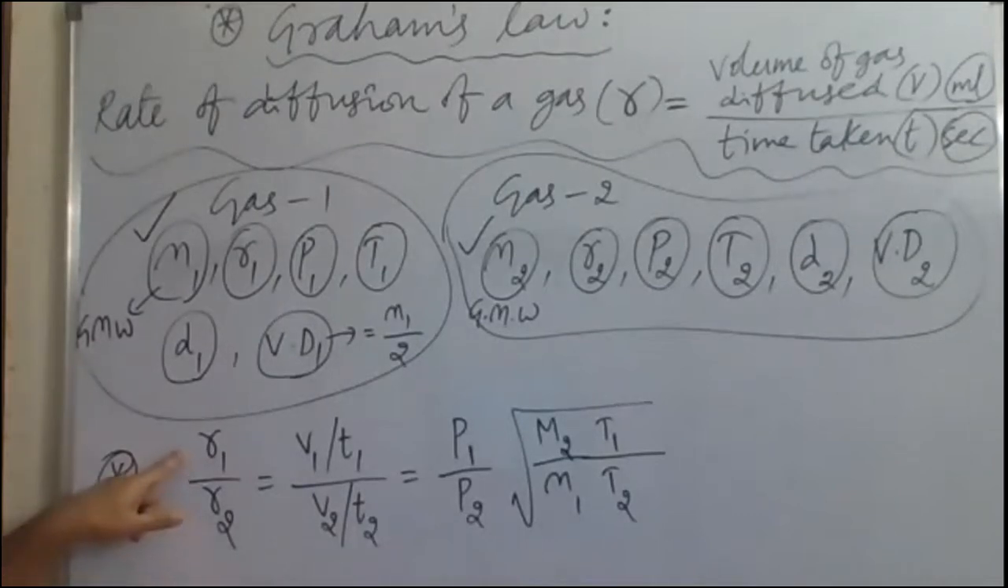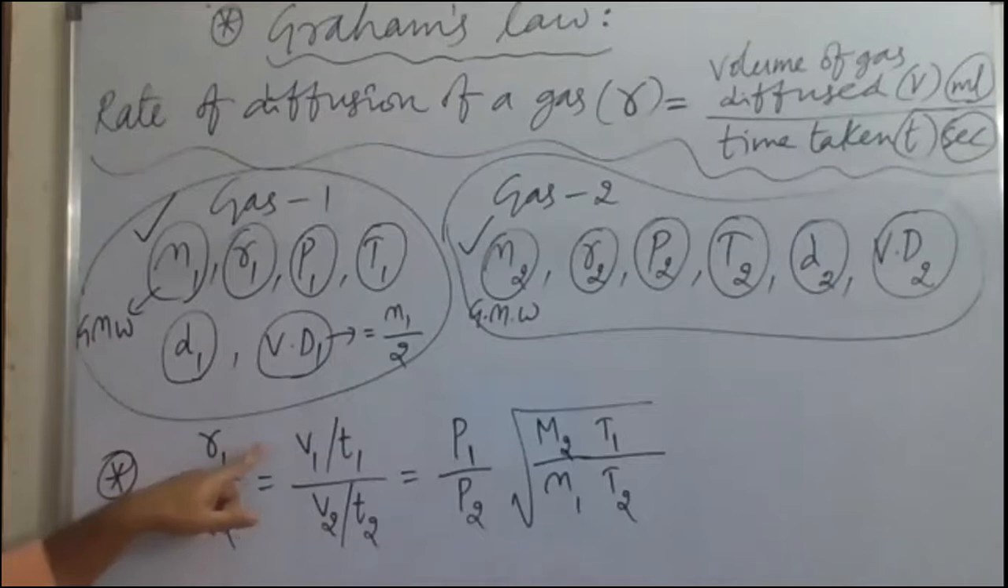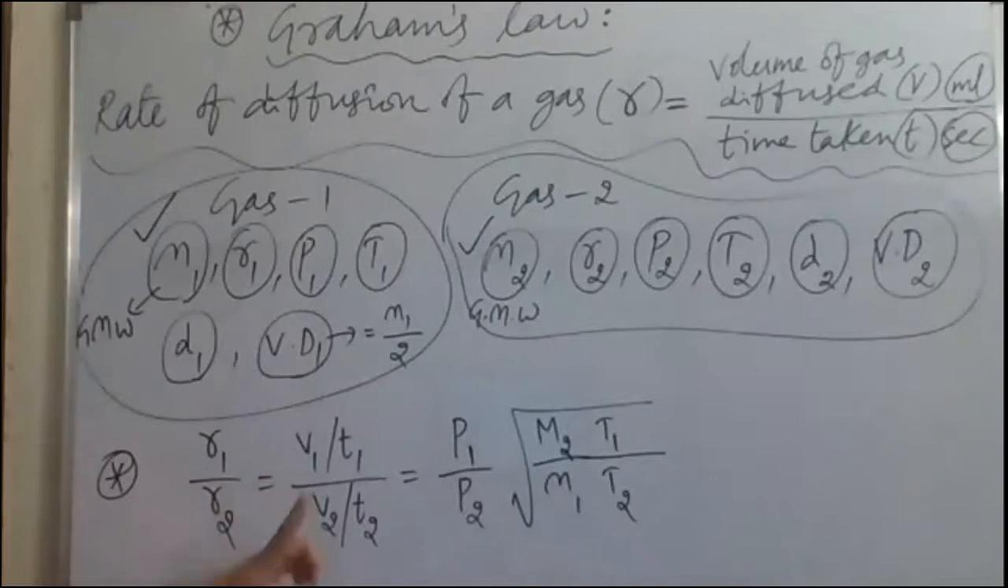The rate of diffusion of the first gas is R1, and R2 is the rate of diffusion of the second gas. So R1 by R2 is equal to V1 by T1 divided by V2 by T2, because R1 is equal to V1 by T1, the volume of the first gas divided by the time taken by the first gas. And R2 is equal to V2 by T2, that means the volume of the second gas diffused divided by the time taken by the second gas for diffusion.